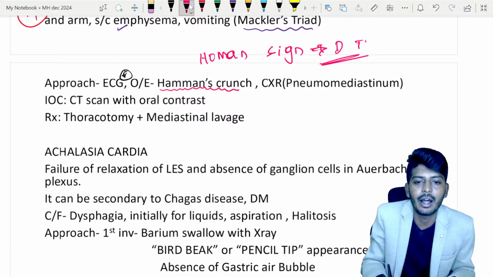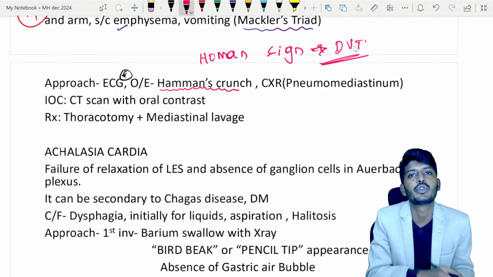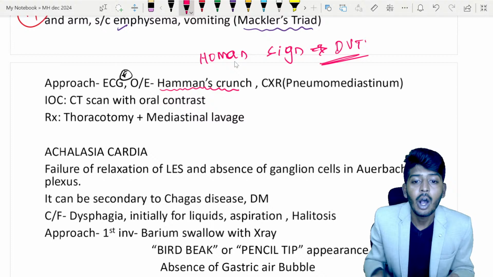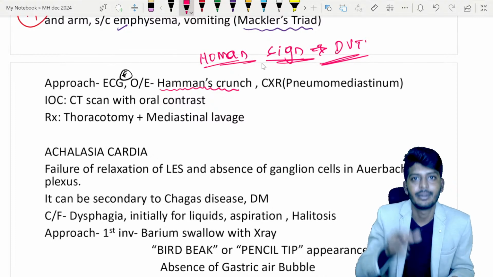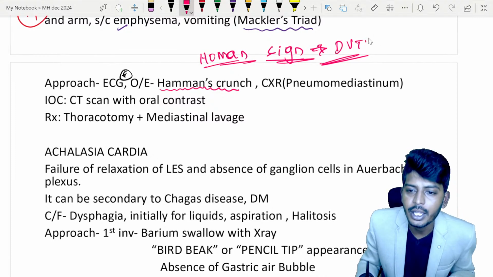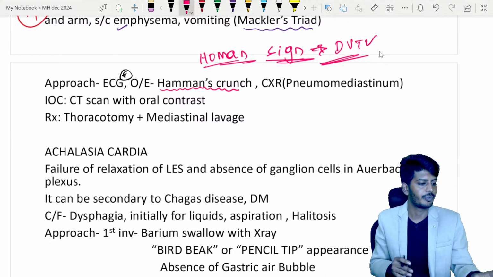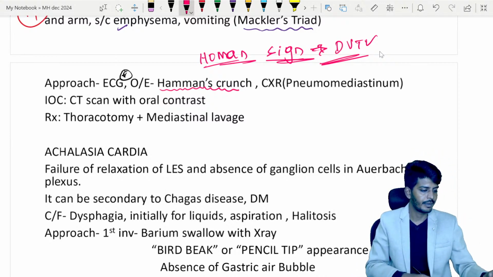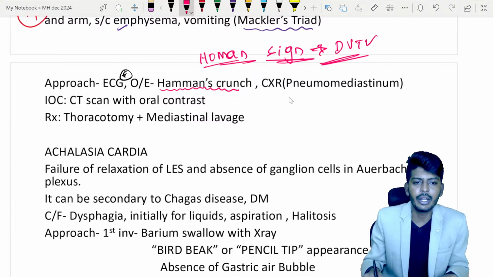Again, clinically, these signs are not tested now. Why should it not be done? Because we can dislodge the clot. Homan's sign is clinically not done. But where do we find it? In deep vein thrombosis, in DVT. Okay, hope I cleared your doubt.